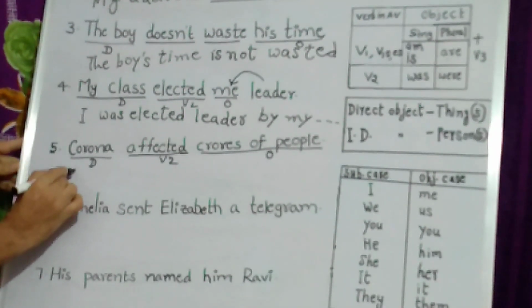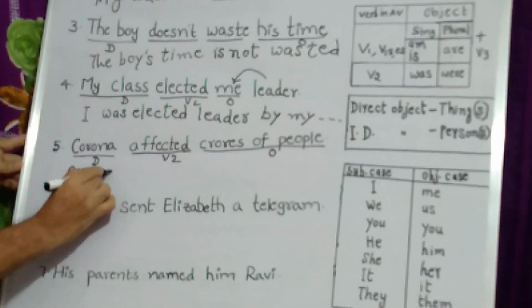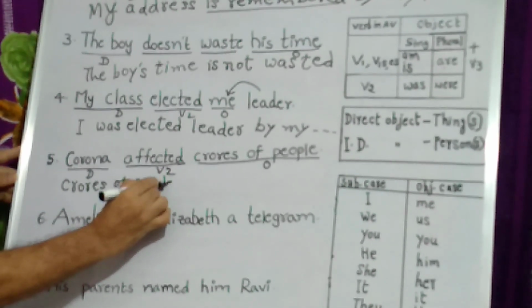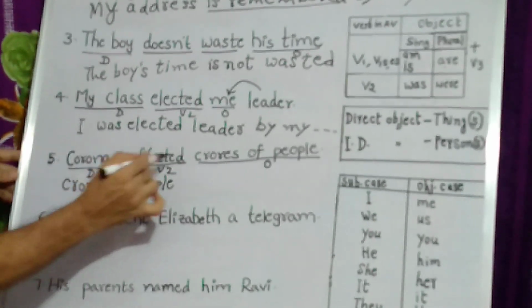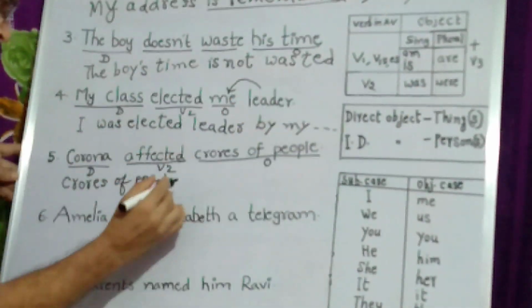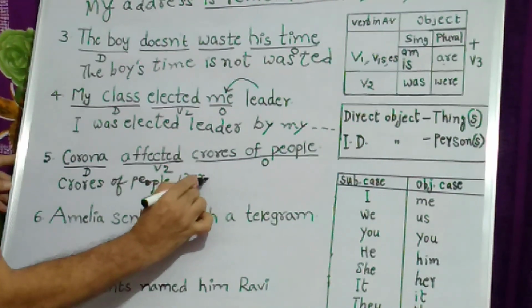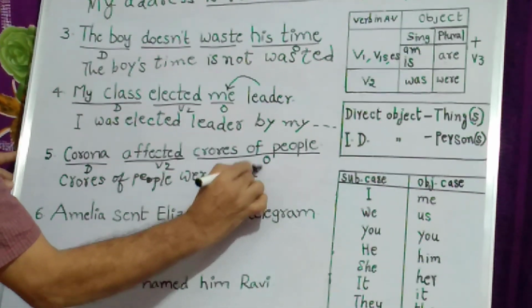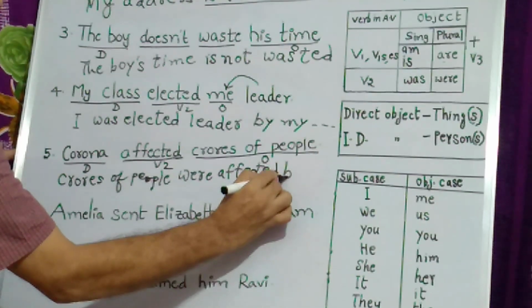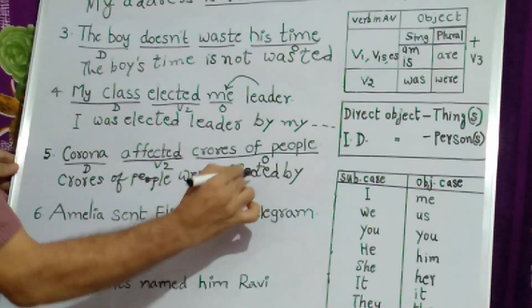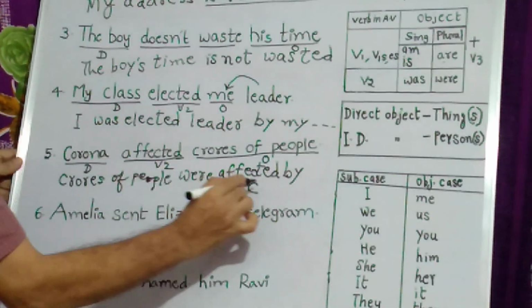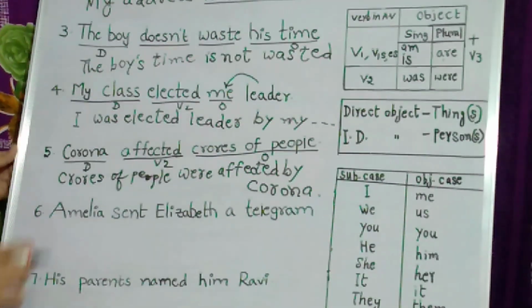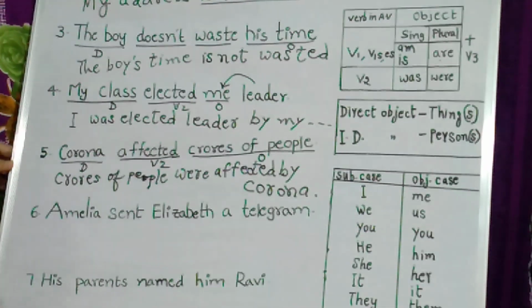Crores of people, V2 plural number, were, plus V3 of affected, which is affected only, by the proper noun, the doer here, Corona. So affected becomes were affected.